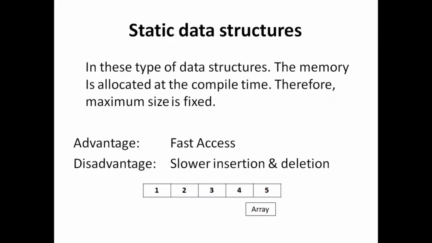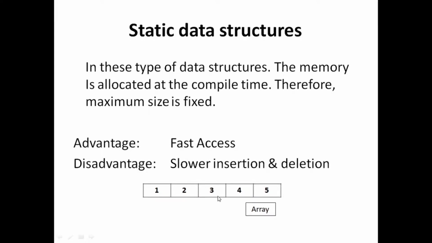Okay, so if we are taking this, in this type of data structure, the memory is allocated at compile time. The advantage of static data structure is fast access. Like this is an array, so this is an example of a static data structure.